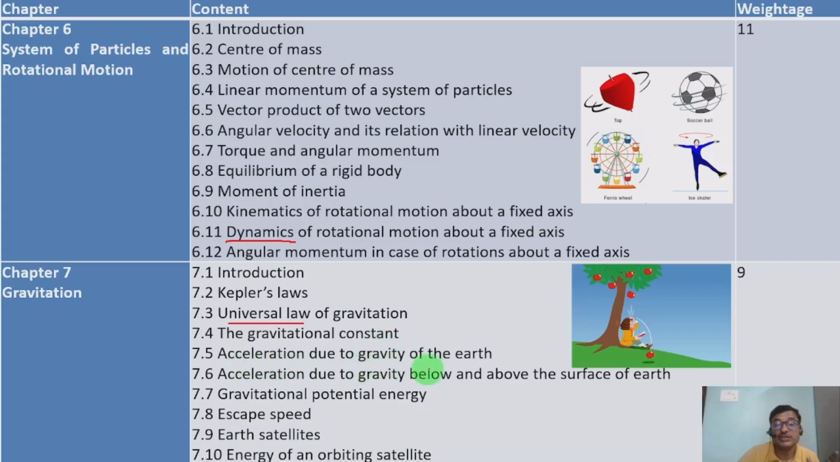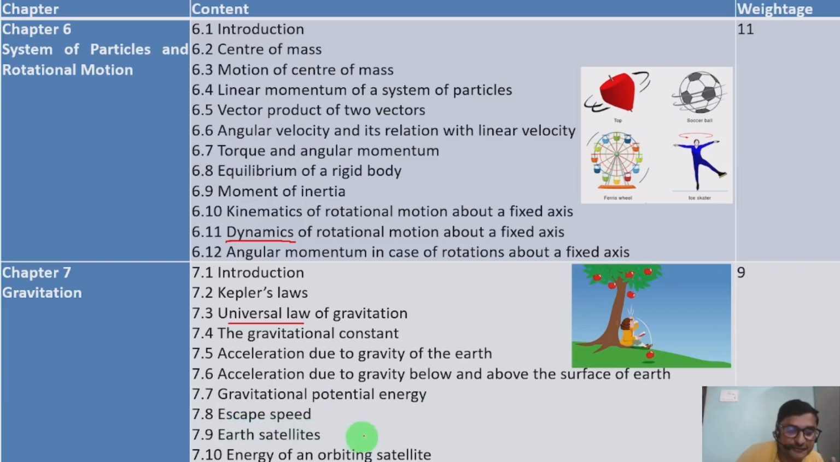7.5 acceleration due to gravity of the earth. The 9.81 meter per second square we are going to take, that is acceleration due to gravity. And 7.6 acceleration due to gravity below and above the surface of earth. Okay, above and below, what the acceleration is there. And 7.7 gravitational potential energy. Here, by virtue of position, what energy any object will have due to the gravitational force acting on it, that we need to take.